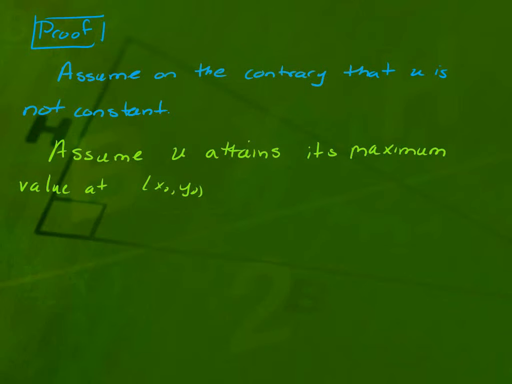Then you assume that it attains its maximum value somewhere, which, since it's C2 on a bounded domain, it has to by compactness. So we know that it attains its max somewhere, and call that point x0, y0.